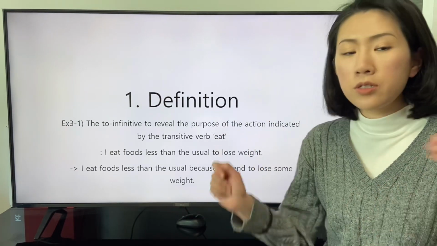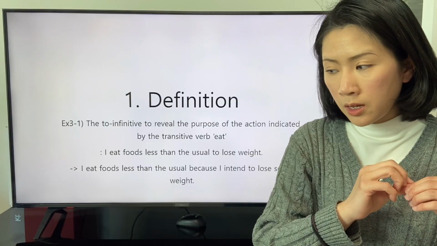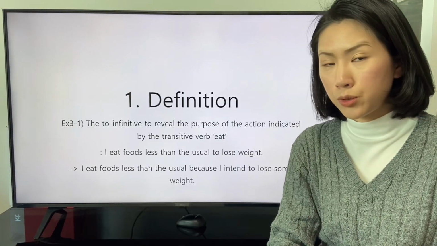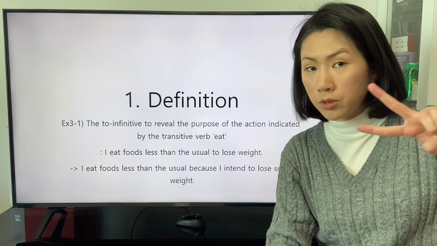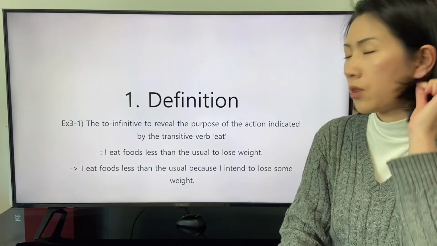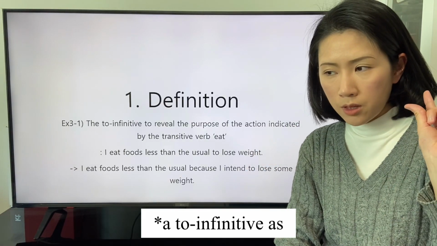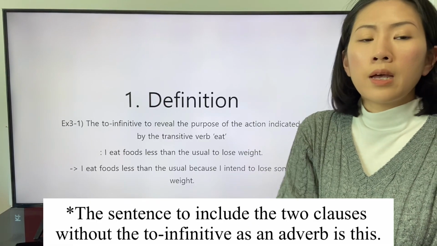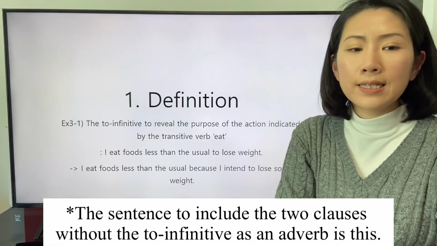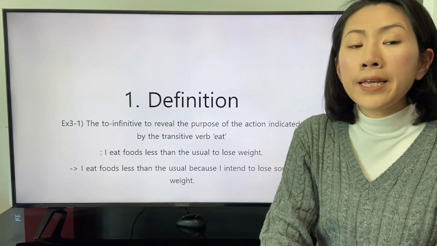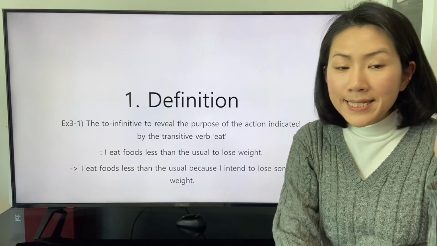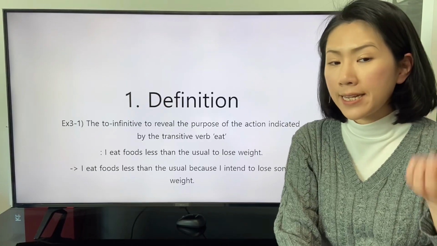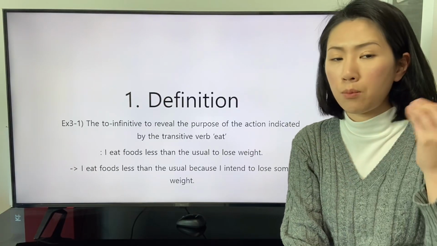This clause is separated into the two clauses without the phrase of the adverb. I eat foods less than the usual because I intend to lose some weight.